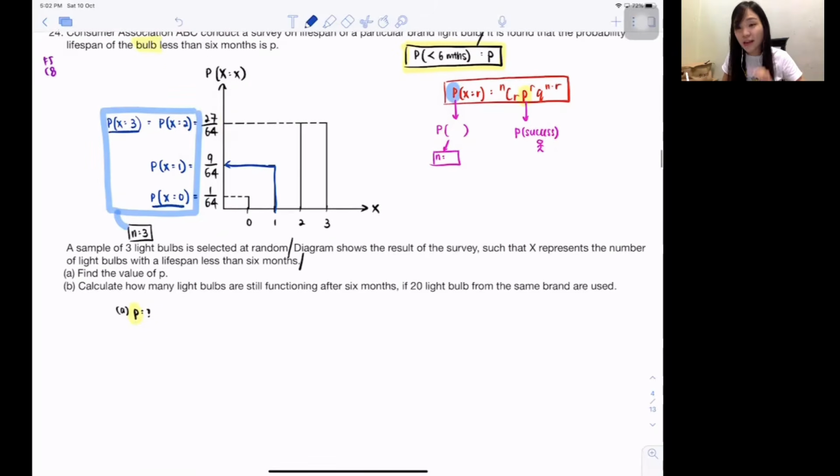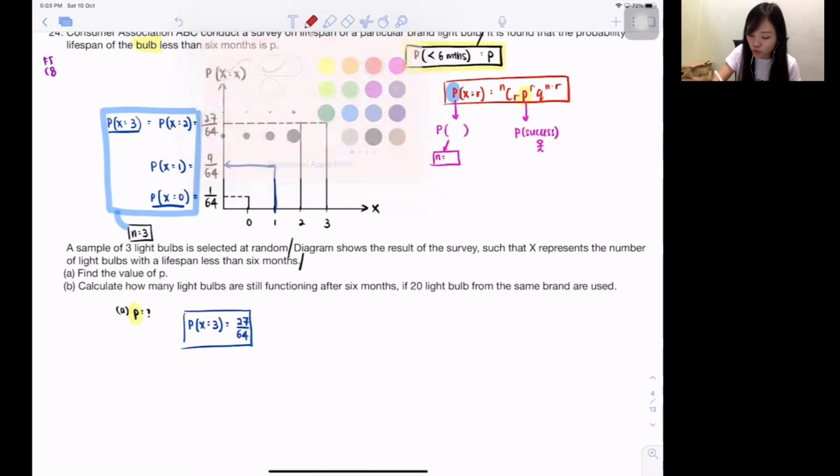Don't trust me? Never mind, let me show you, okay? Let me try to show you with 3. So if I'm using 3, the probability for 3 now is 27/64. The easiest to use is always the first and the last. So you got 0, 1, 2, 3, right? 0 and 3 are the first and the last, okay, my dear?